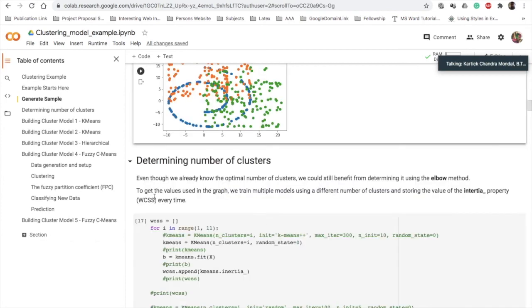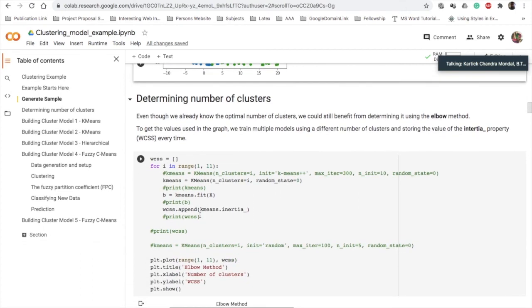Now, determining the number of cluster centers, as I said in my presentation, is important, because if you choose the wrong number of clusters, it will give you a wrong representation of the datasets. So how can you do that? As I said, by using the WCSS method, within-cluster sum of squares. So how can you calculate that?